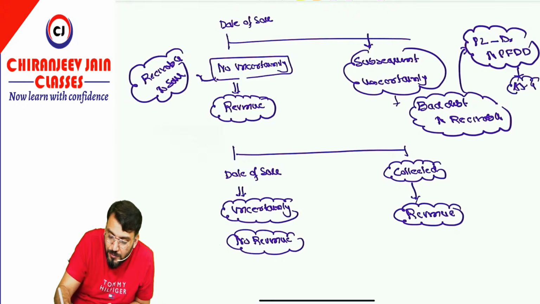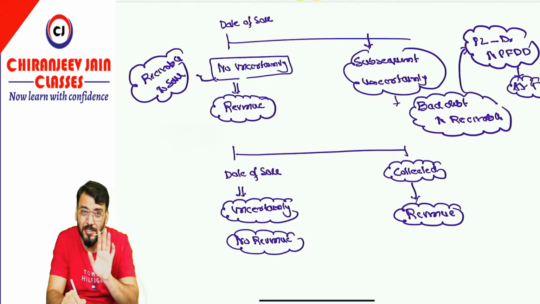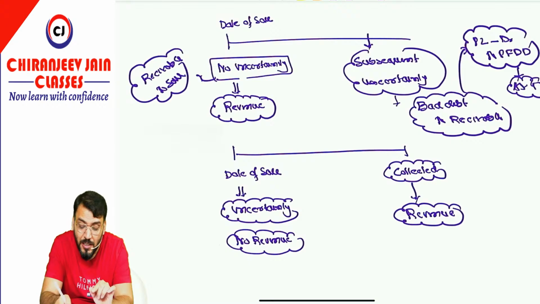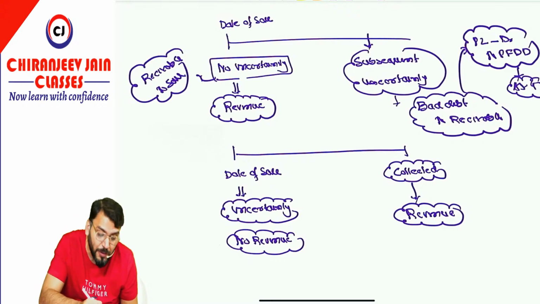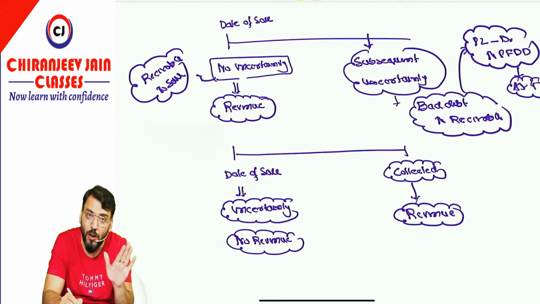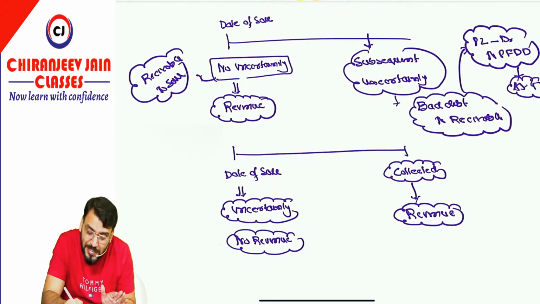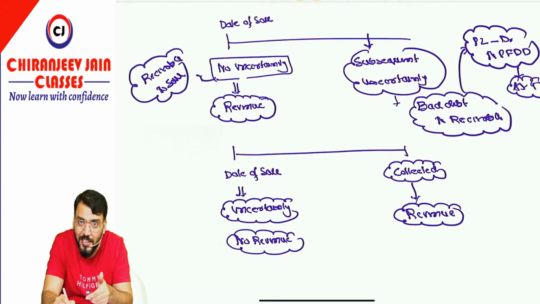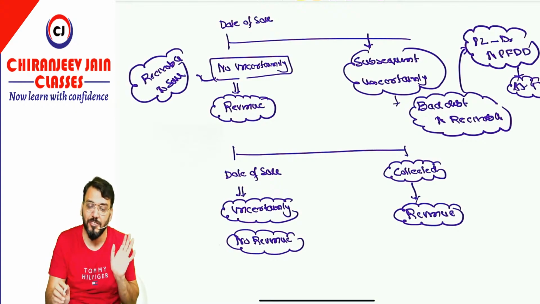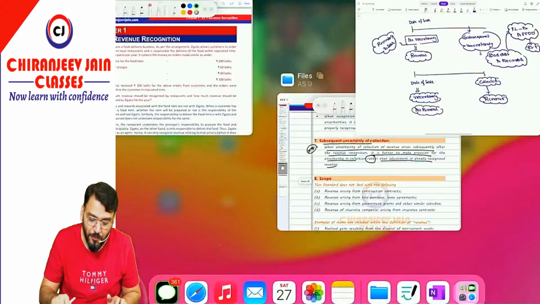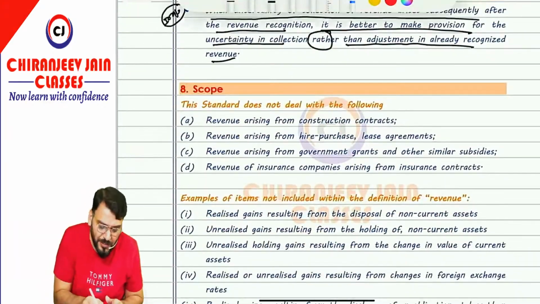As per AS4. But what AS9 wants to say is, do not adjust this uncertainty with the amount of revenue. Means don't adjust the amount of revenue. Revenue already recognized will not be disturbed. Make a separate provision for the uncertainty regarding the ultimate collection. Got this point? Yes sir. Now we can take all the questions, but first read the scope.